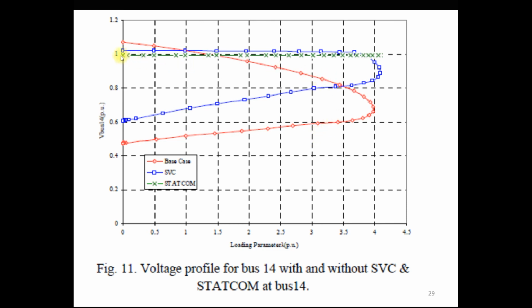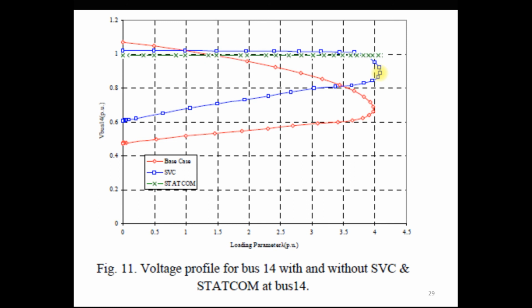You can see that the STATCOM maintains constant voltage throughout this loading condition near 1 per unit, but for the SVC, this blue line, after some loading the voltage decreases and falls below 1 per unit.